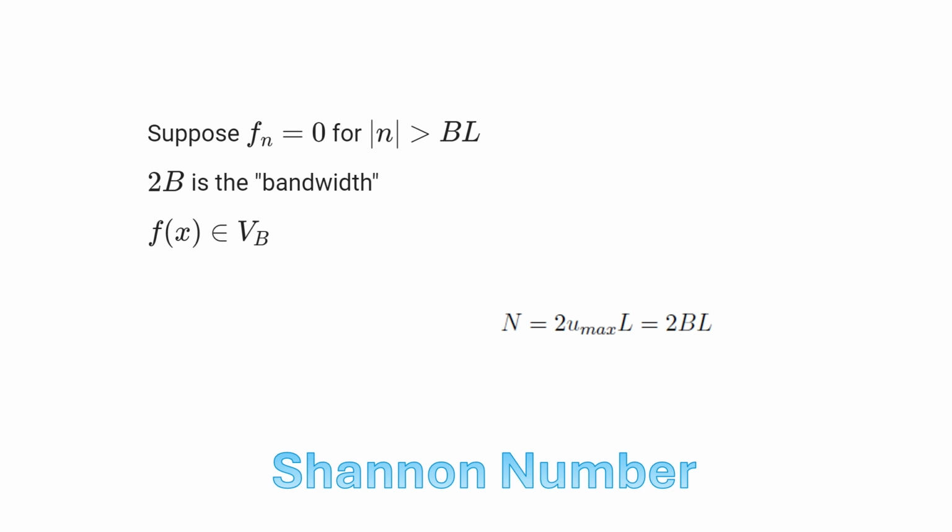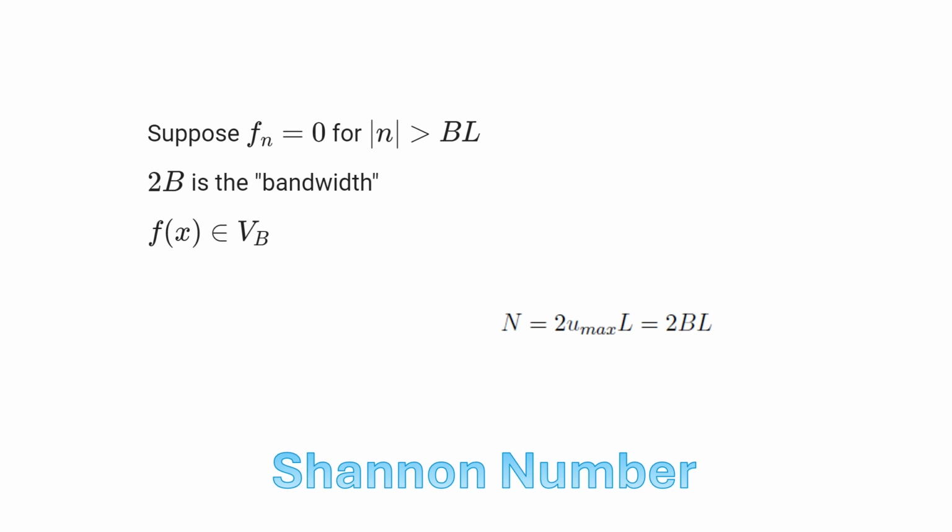Now, many functions we could describe as having some limited bandwidth, meaning that the Fourier coefficients go to 0 for the order greater than some value. And here L is the spatial extent of the function. B would be what we call the bandwidth of the function. And so B times L is a number. And so we would say that the function is band limited if the Fourier coefficient terms go to 0 for n greater than B times L.